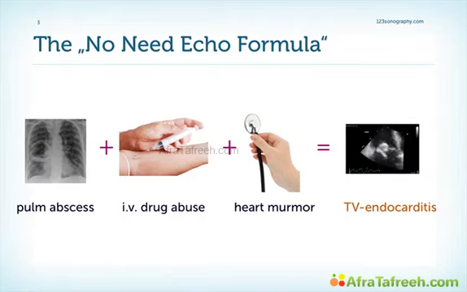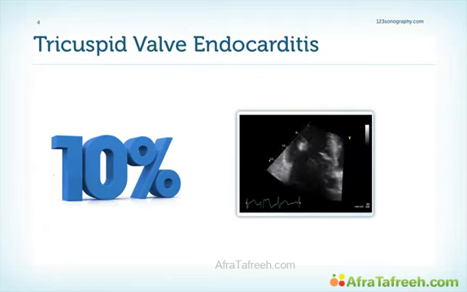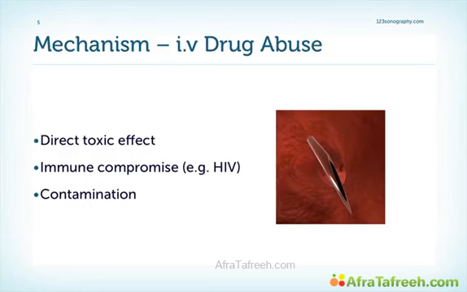As a matter of fact, you can even use the so-called no-need echo formula, as I call it. If you have a patient who comes for referral for echo and he has pulmonary abscess, he's an IV drug abuser, and you even hear a heart murmur, you don't really even have to perform echocardiography because the likelihood is very high that he has tricuspid endocarditis. Of course, you'll perform echocardiography in these patients, but keep in mind that approximately 10% of patients who have endocarditis have right-sided endocarditis.